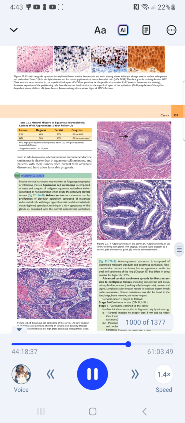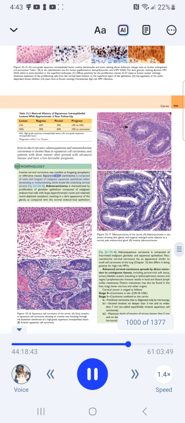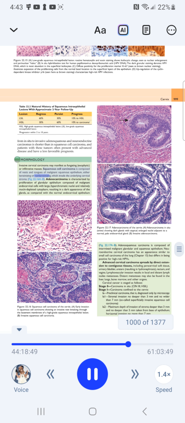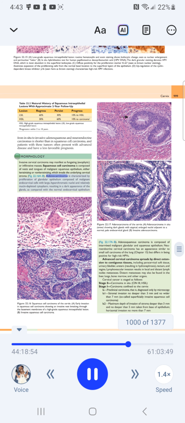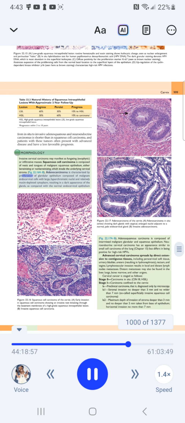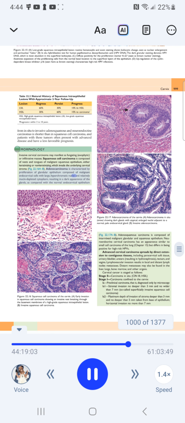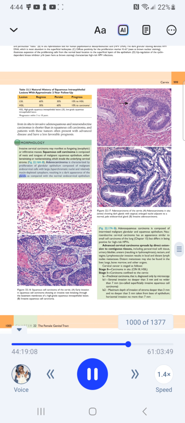Morphology. Invasive cervical carcinoma may manifest as fungating exophytic or infiltrative masses. Squamous cell carcinoma is composed of nests and tongues of malignant squamous epithelium, either keratinizing or non-keratinizing, which invade the underlying cervical stroma. Fig. 22.16A. B, adenocarcinoma is characterized by proliferation of glandular epithelium composed of malignant endocervical cells with large, hyperchromatic nuclei and relatively mucin-depleted cytoplasm, resulting in a dark appearance of the glands, as compared with the normal endocervical epithelium.